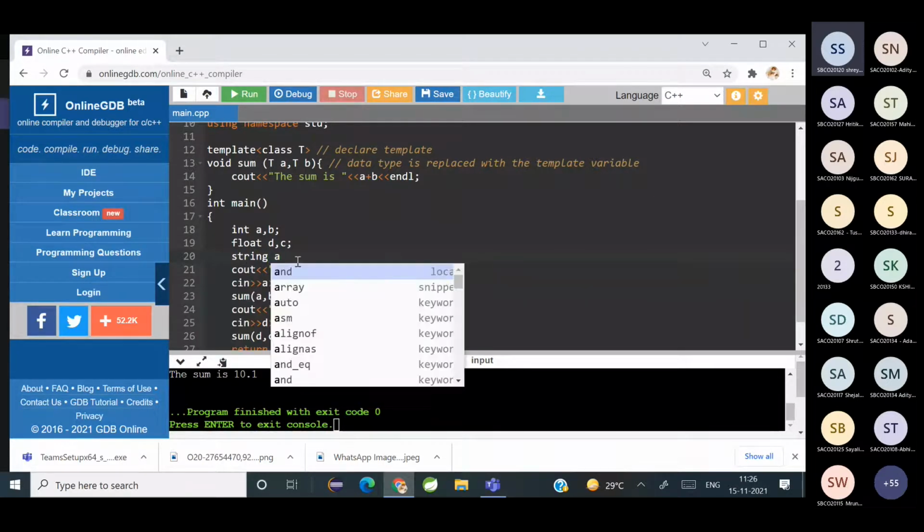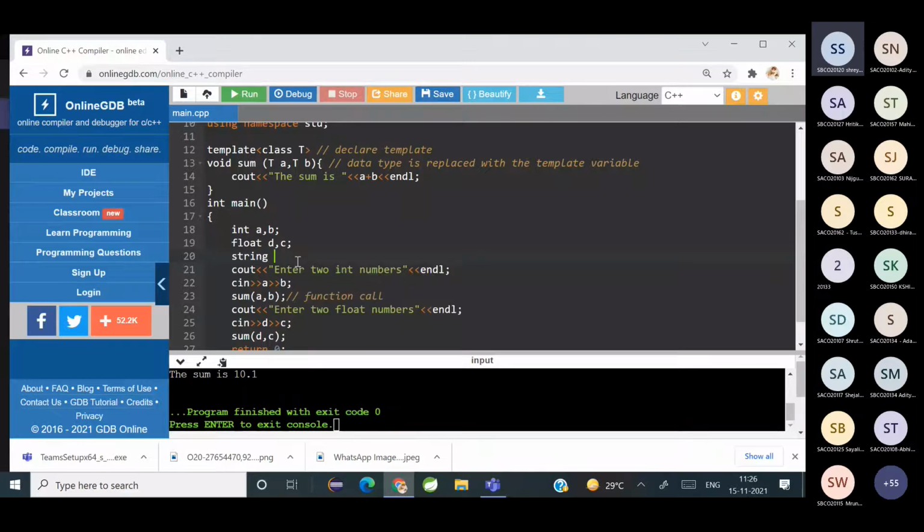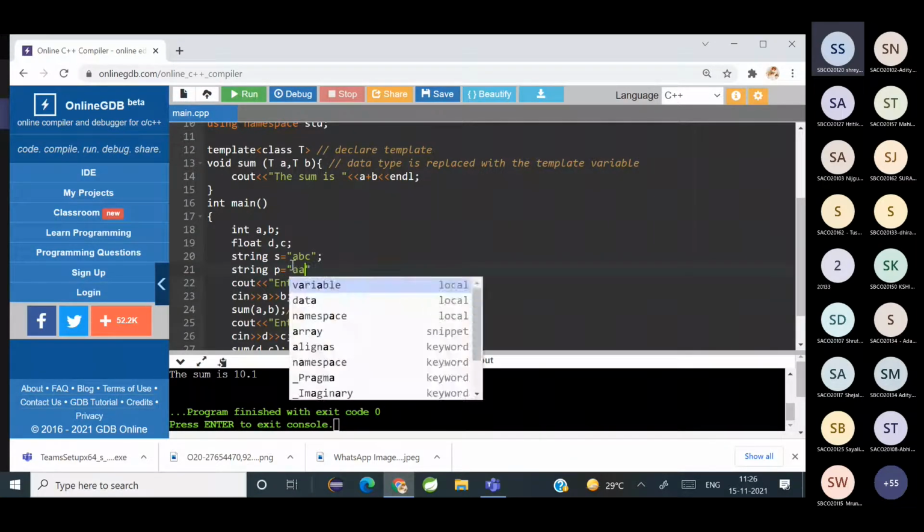A string variable, say s. I give it as ABC, and string p is equal to say AAA.